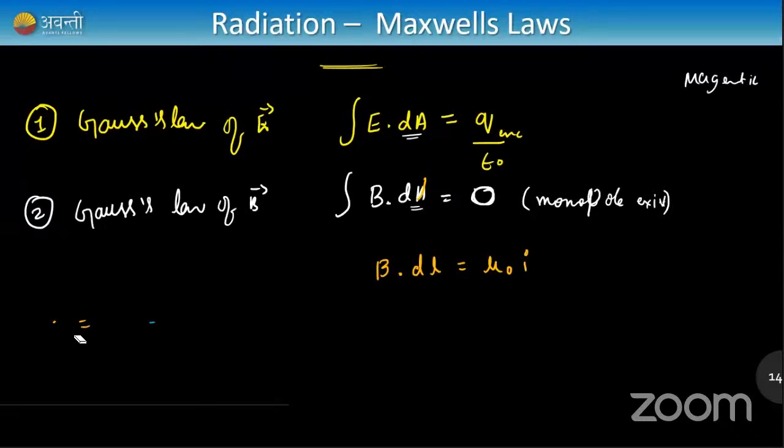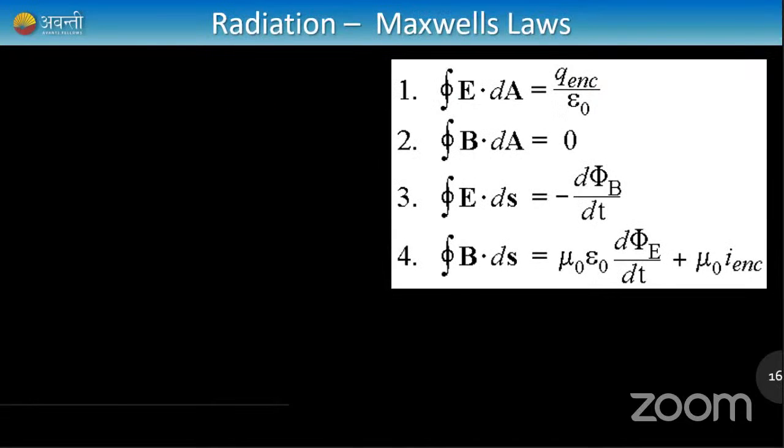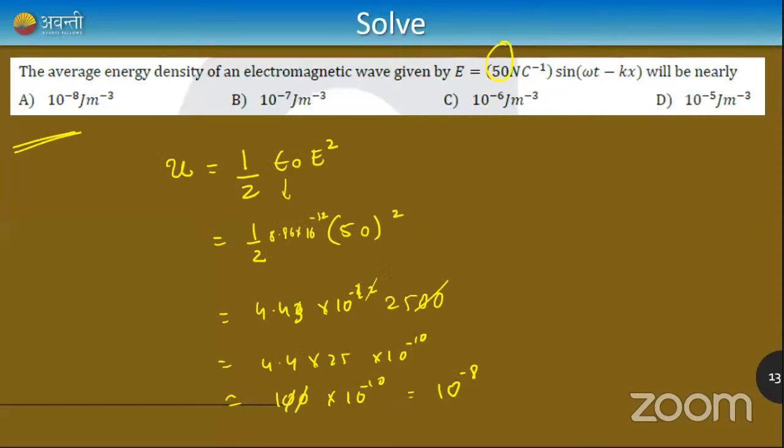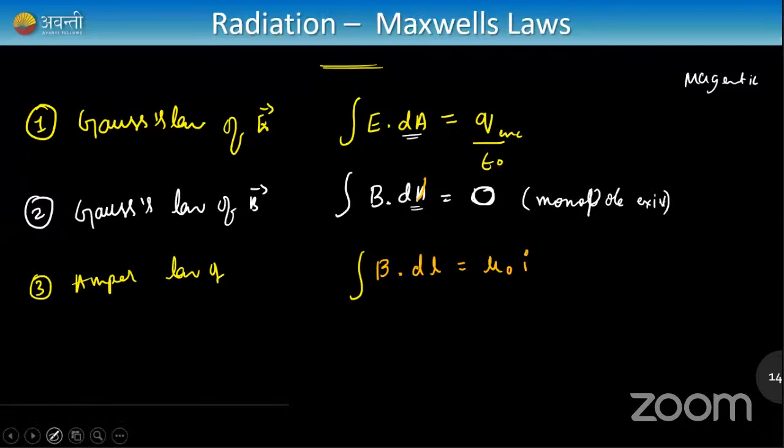So B dot dl is equal to mu naught I is called the Ampere law. This is called the Ampere law of electromagnetic field. Okay, so the integral of B dot dl is mu naught I. Cool, right? Yeah, that's correct, I'm right. B dot dl is equal to mu naught I. Let me write it down very clearly.